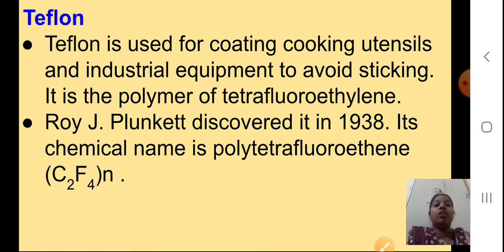Now deodorants we have studied, artificial colors we saw. Now we are going to see about Teflon. Teflon is used for coating cooking utensils, students, and industrial equipment to avoid sticking. It is a polymer of tetrafluoroethylene. You will remember this. It was discovered in 1938 and its chemical name is polytetrafluoroethene, (C2F4)n. This formula you will remember.